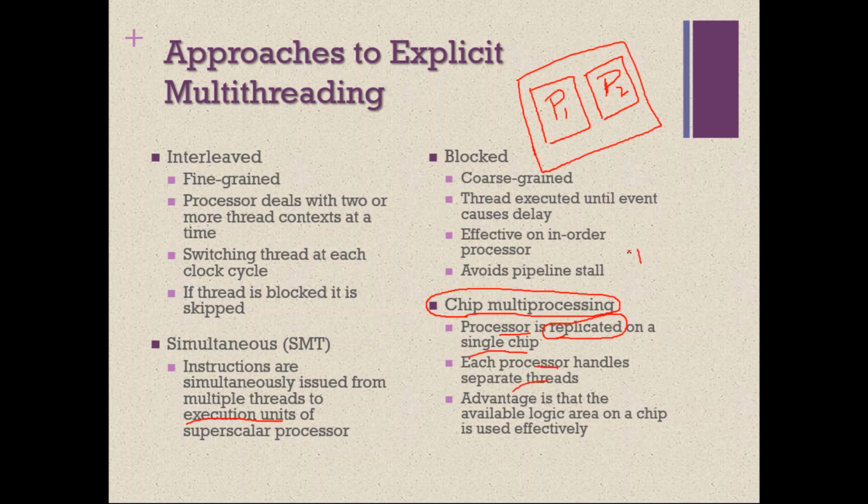Now if you have two threads, T1 and T2, in the system, then you need not worry about anything. Just give T1 to processor 1 and T2 to processor 2. This is called chip multiprocessor. The advantage is that the available logic area on a chip is used effectively. I think you understand the difference between simultaneous multithreading and chip multiprocessing. In simultaneous multithreading, there is only one processor, but inside the processor we may have more than one logical unit, like multiple execution units. But in chip multiprocessing, we really have multiple processors inside a single chip.